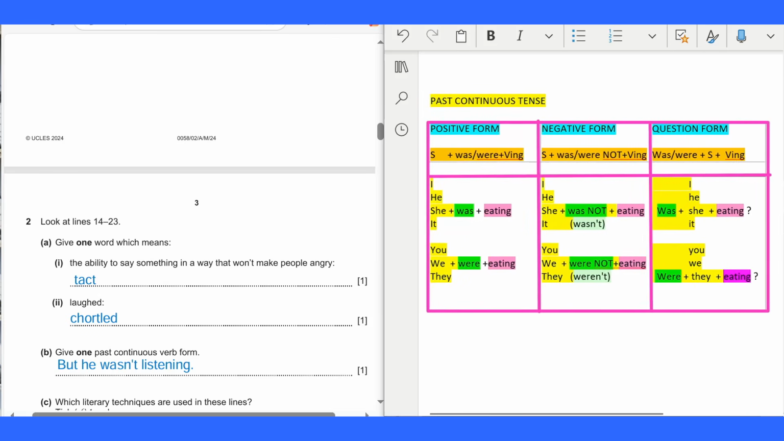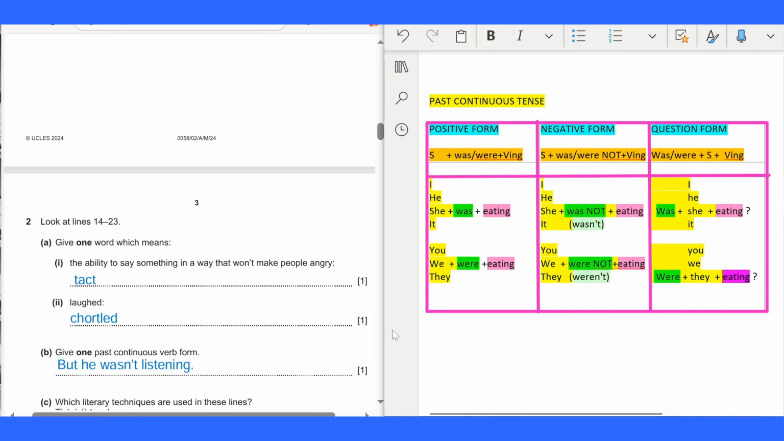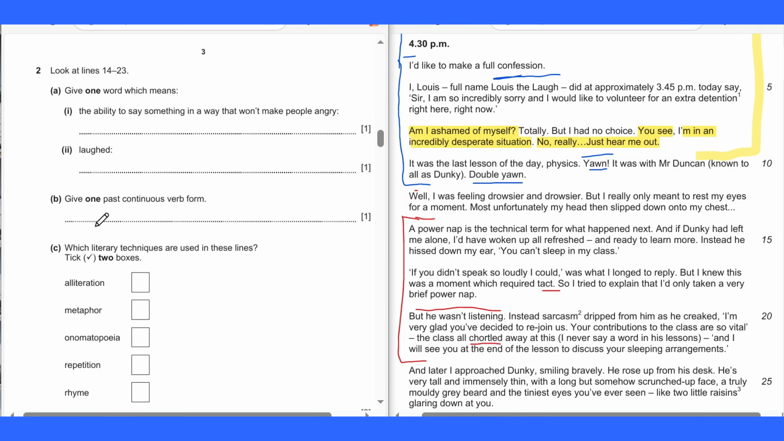So now if a negative one, she was not eating, she wasn't eating. Or if you, we, and they, we were not eating, we weren't eating. Question, was I eating? Was or were plus subject plus verb-ing. Or if you, we, they, we use were. Were they eating? Alright, so that is past continuous tense. But he wasn't listening is the negative form of past continuous verb form. Let's move on.